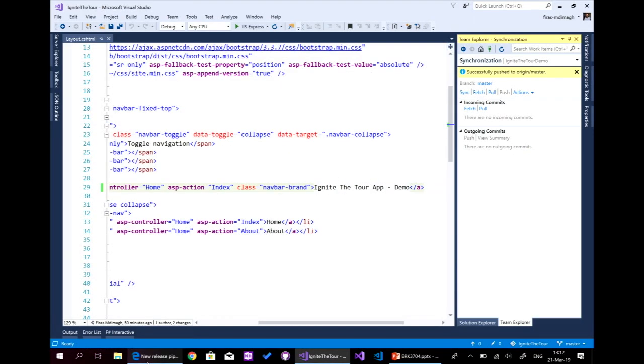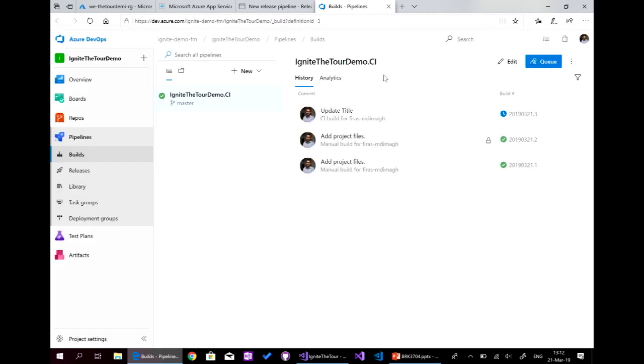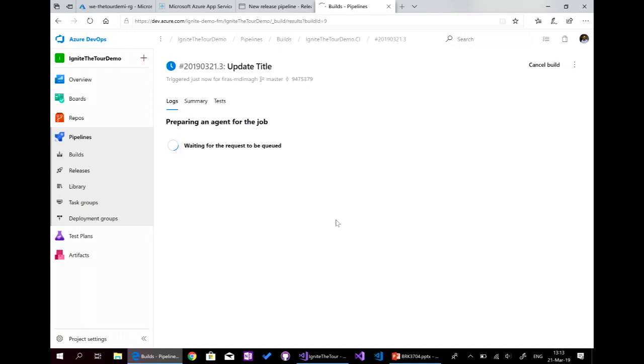So here, it's OK. We have updated the repo. We'll go to the build, and we'll have a new build. This build was triggered because I updated the title, updated the code. So here is the build. And when this build finishes, it will trigger also the release pipeline that we created.